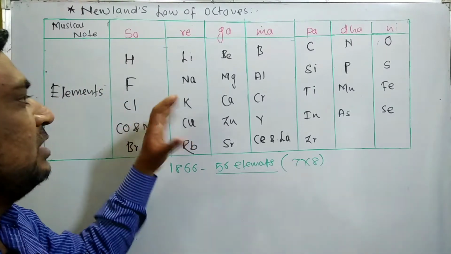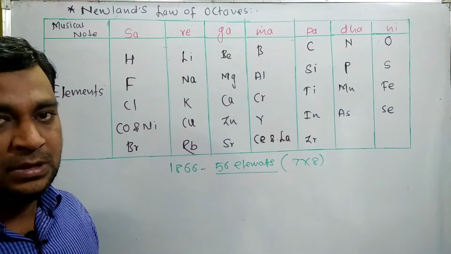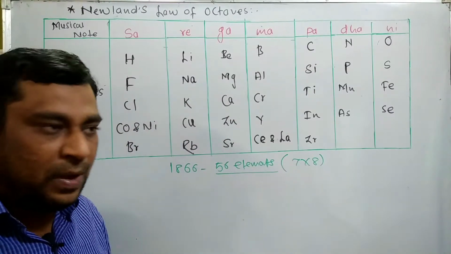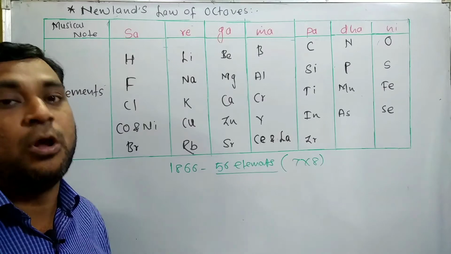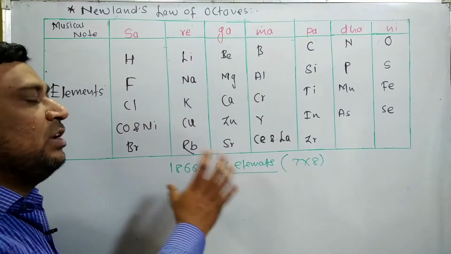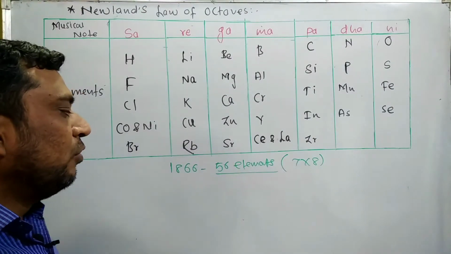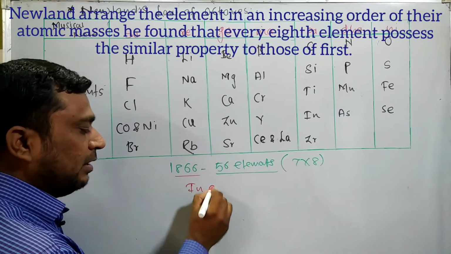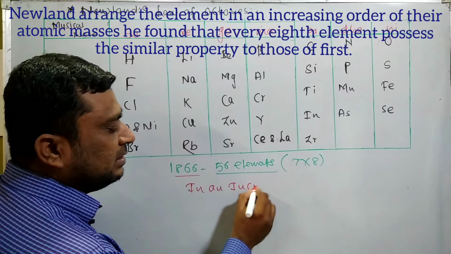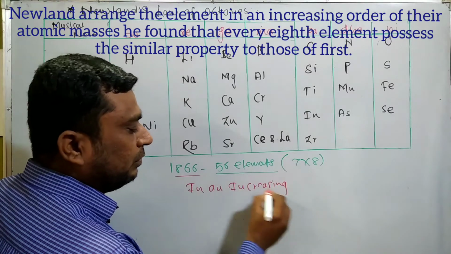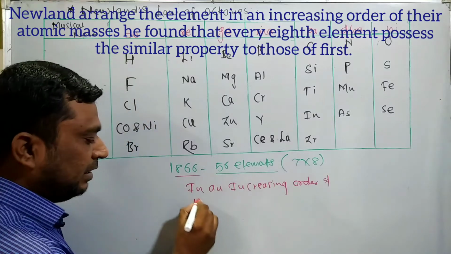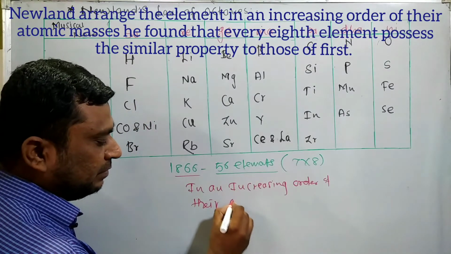So in front of you is this table, and some of the elements I have put here, while some of the elements are omitted. Why? Because of one of the drawbacks. Before that you must know what the law exactly is. Here, when Newland arranged the elements in increasing order of their atomic mass number.